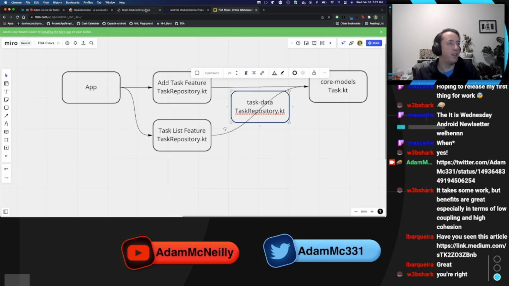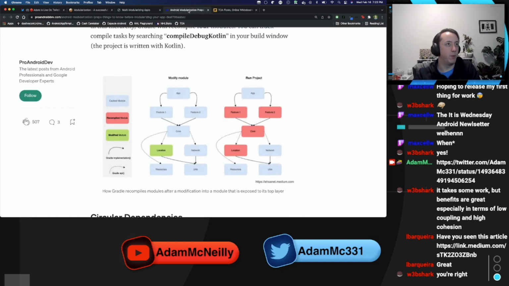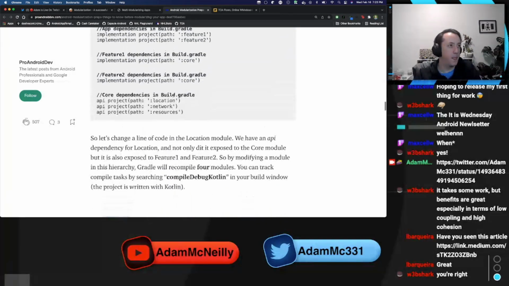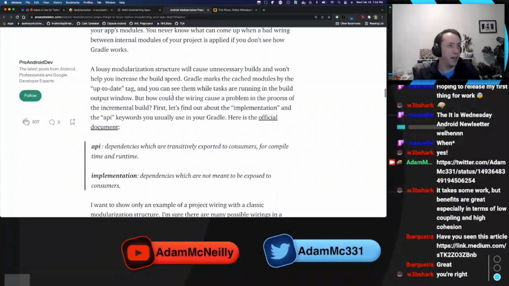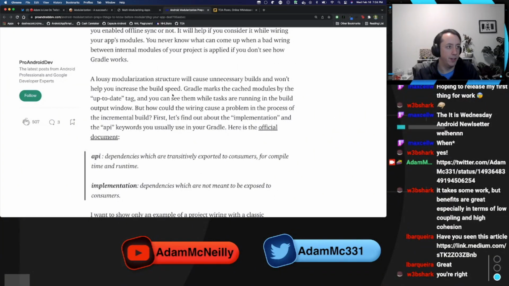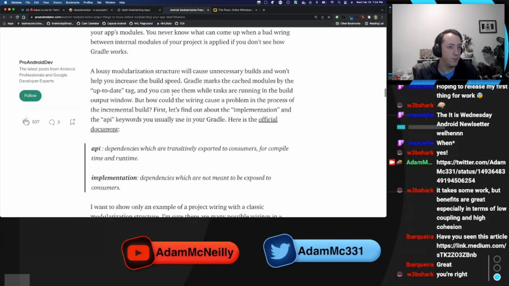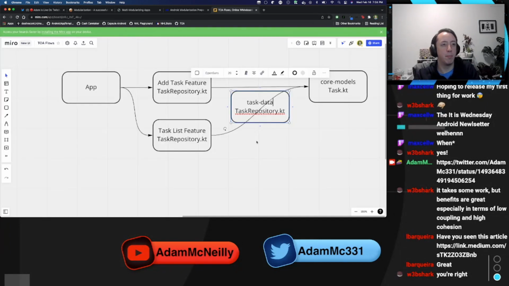Actually, I noticed over here, which one was it? This one I think talked about API implementation, oh, no, that's not it. I've seen some people split it up as having an API module that is strictly just the interface, and then an implementation module, which has your concrete database or networking layer for that information.